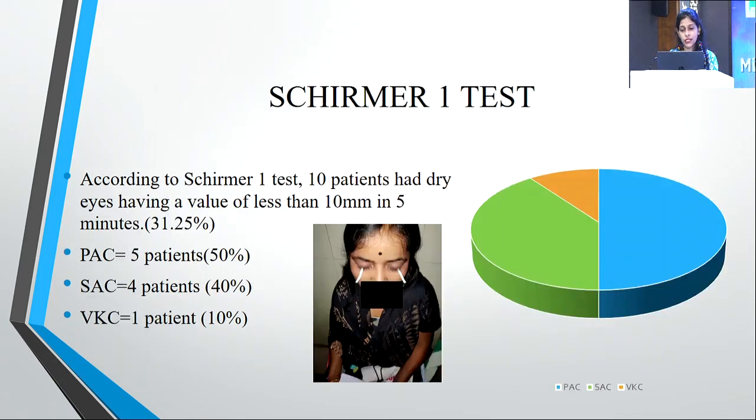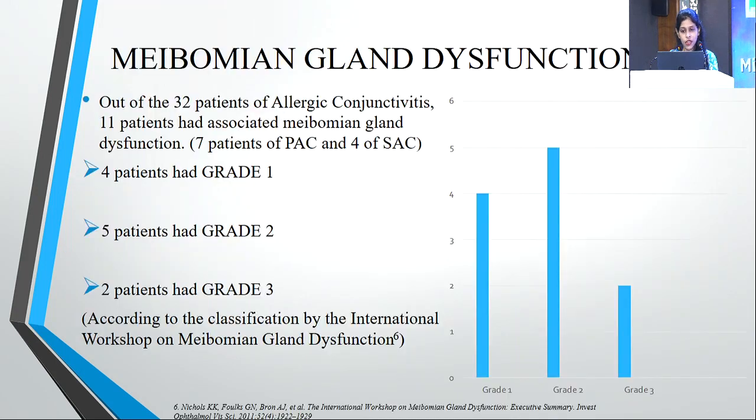According to Schirmer-1 test, 10 patients had dry eye, having a value of less than 10 millimeters in 5 minutes, which included 5 patients of perennial, 4 patients of seasonal, and 1 patient of VKC. Coming to Meibomian gland dysfunction, out of the 32 patients, 11 patients had associated Meibomian gland dysfunction, out of which 4 patients had grade 1, 5 had grade 2, and 2 had grade 3, out of which 7 were of perennial allergic conjunctivitis.